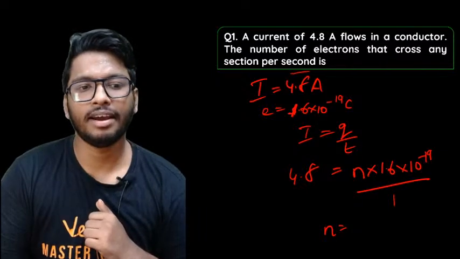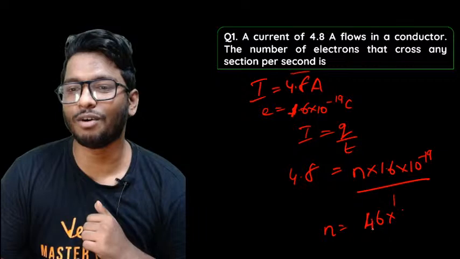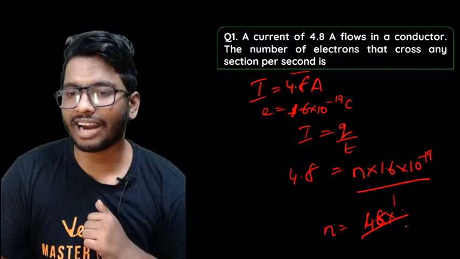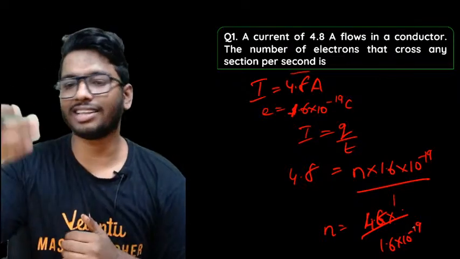Sorry people, I'll make a lot of mistakes like this. Please feel free to correct it. So n is equal to 4.8 divided by 1.6 into 10 to the power of minus 19. If you divide this, you'll get the answer.